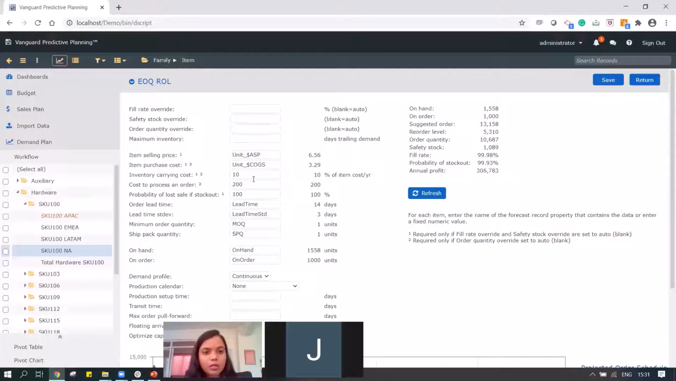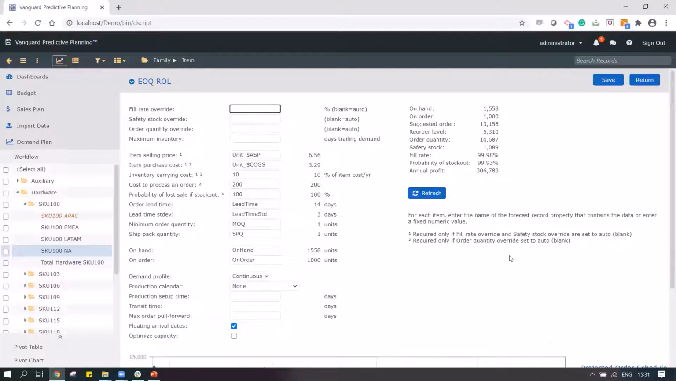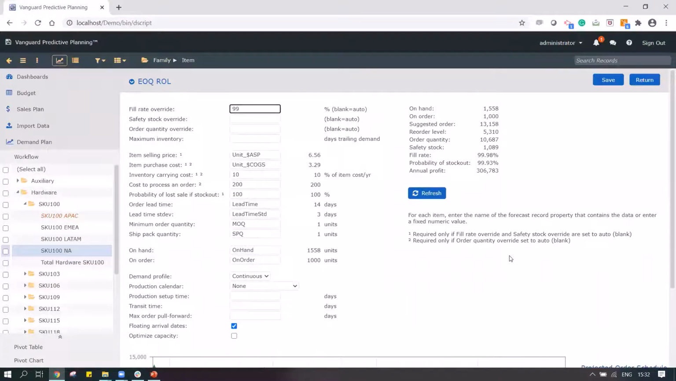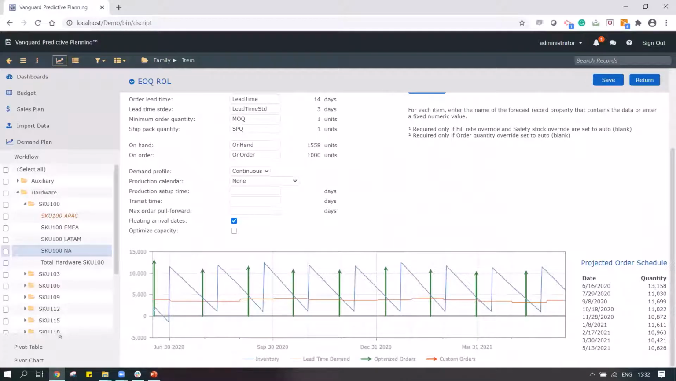When I go into the strategy details, I can look at my different parameters. I can look at my sales price, my cost, my inventory carrying cost, my lead time, my probability, my lead time deviation, my MOQ, SPQ, all that information is available to me. And say, for example, if I tell the system to keep a 99% fill rate as well, you will notice the ordering value over here would change automatically. Now, if I want to maintain 99% of fill rate, this is the kind of optimized order schedule that I would have to maintain.